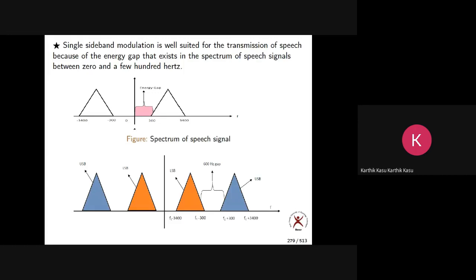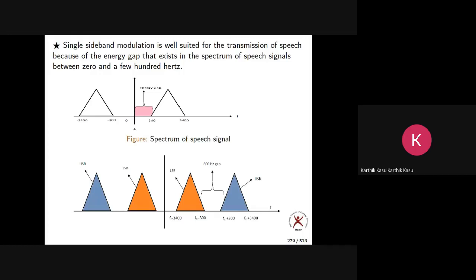We multiply our message signal m(t) with the carrier c(t), m(t) into c(t). Let us take m(t) as a signal and c(t) as Ac cos 2 pi fc t. What is the spectrum I have written? Ac by 2, M(f + fc) plus M(f - fc). That is the spectrum of the DSBSC. Do you remember or not? Yes, sir. Okay. Now the same thing I have done. The spectrum tells us it is just shifting towards the right side by fc and towards the left side by fc.